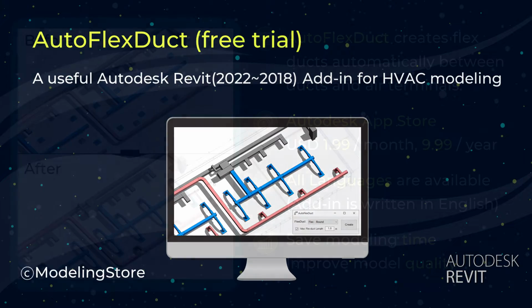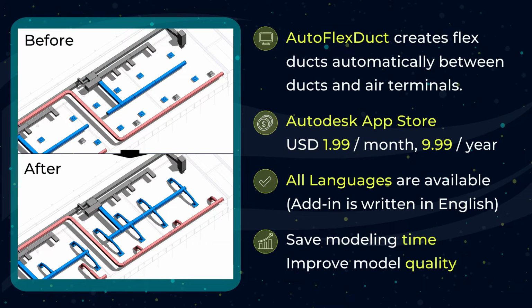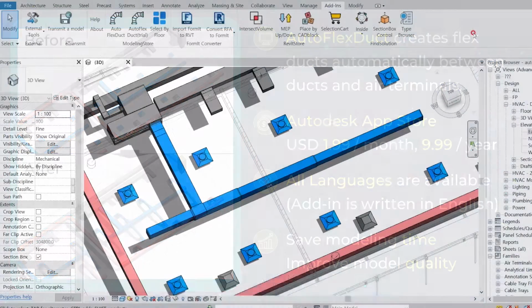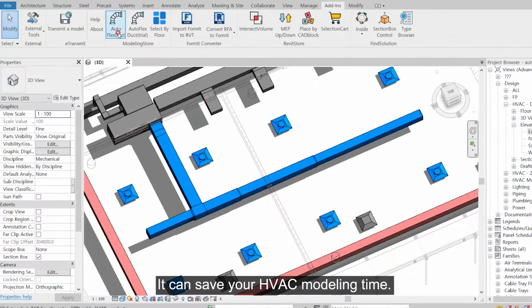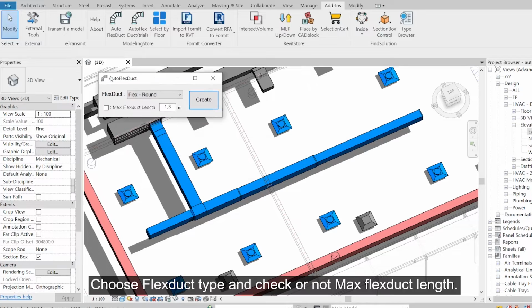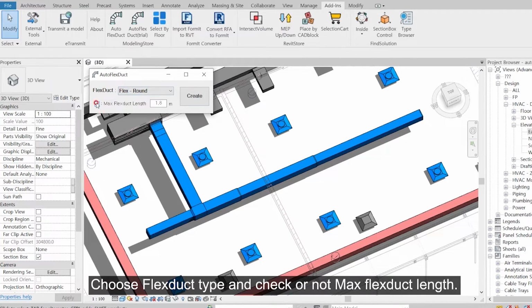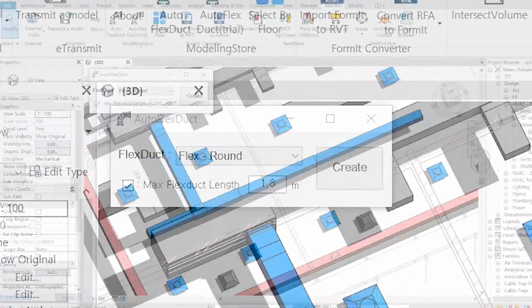AutoFlexDuct creates flex ducts automatically between ducts and air terminals. It can save your HVAC modeling time. Choose the flex duct type and check or uncheck the max flex duct length.